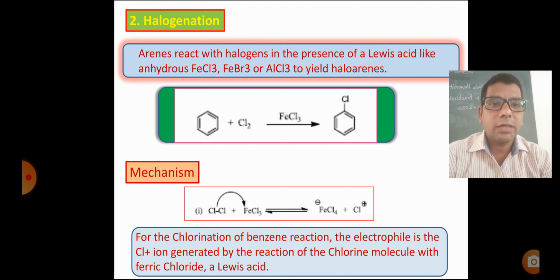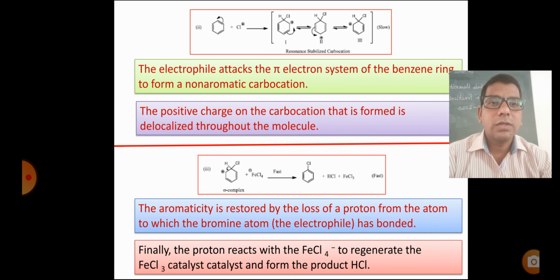Mechanism of that. For the chlorination of benzene, the electrophile is the Cl plus ion, generated by the reaction of the chlorine molecule with ferric chloride, a Lewis acid. Second step, the electrophile attacks the pi electron system of the benzene ring to form a non-aromatic carbocation. The positive charge on the carbocation that is formed is delocalized through the molecule.